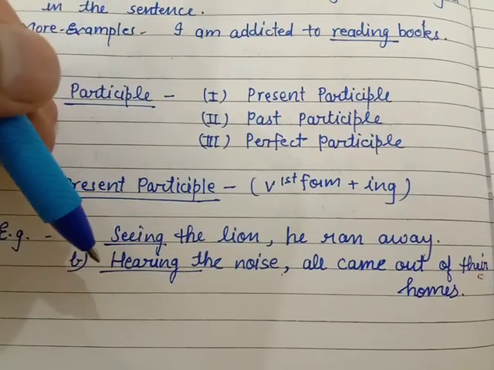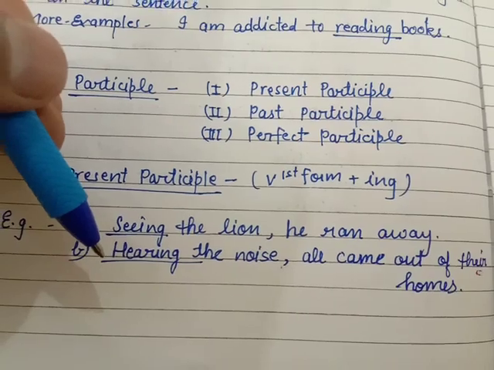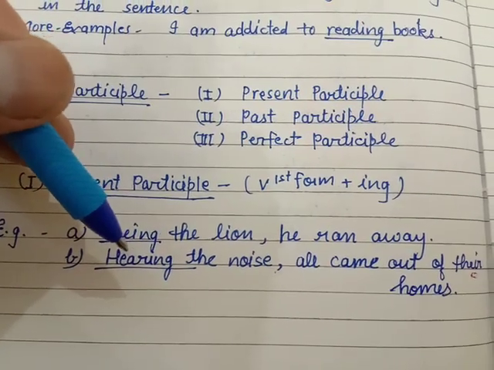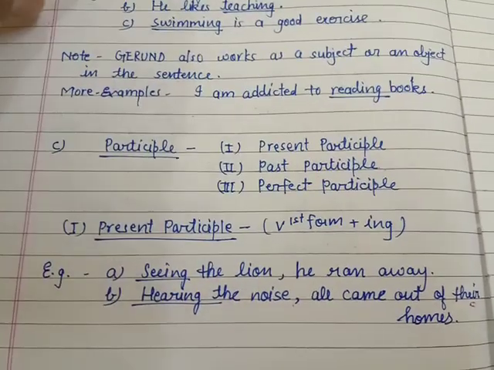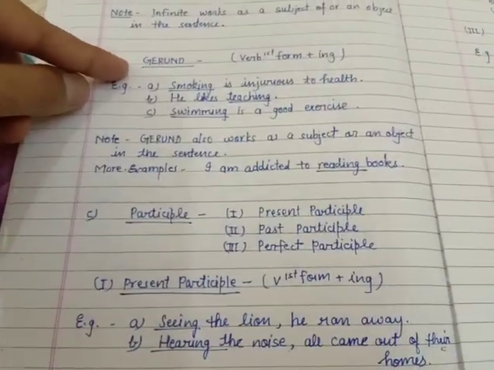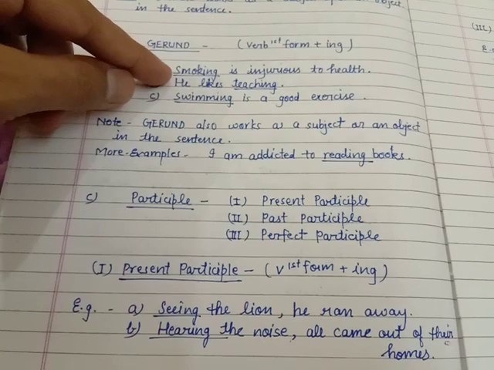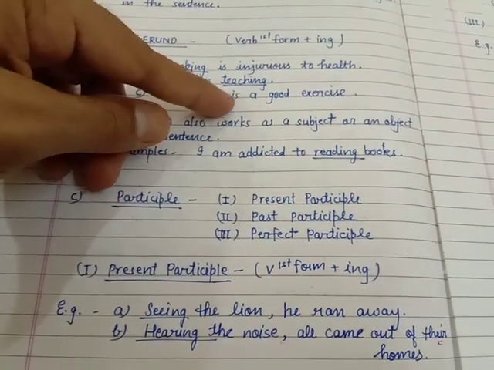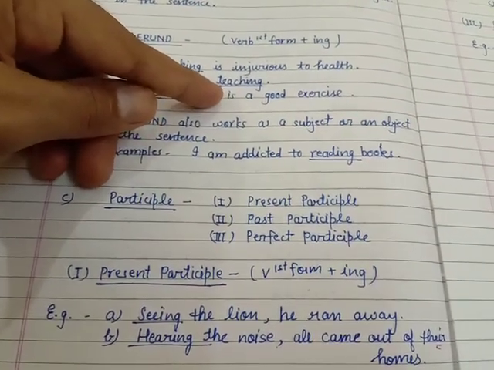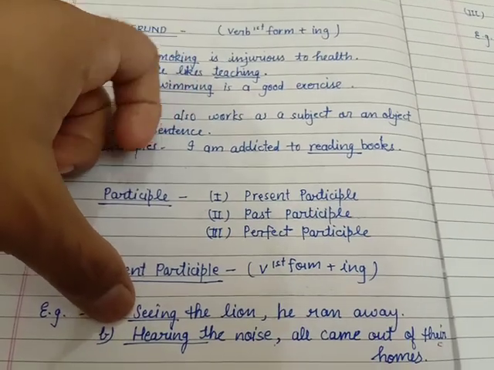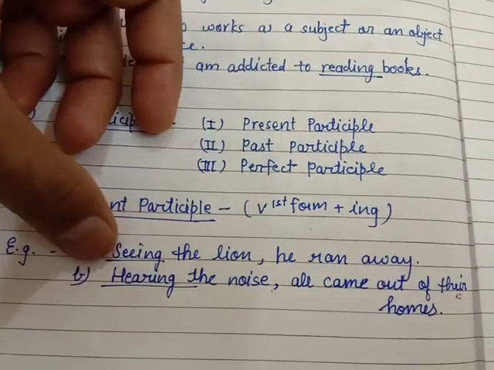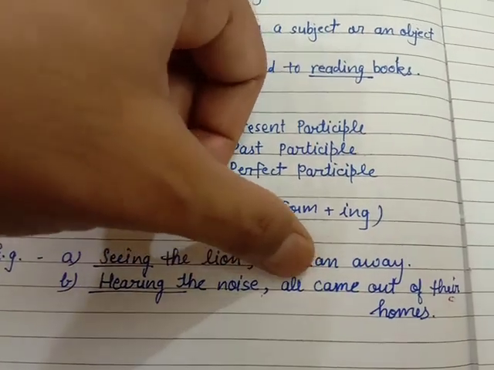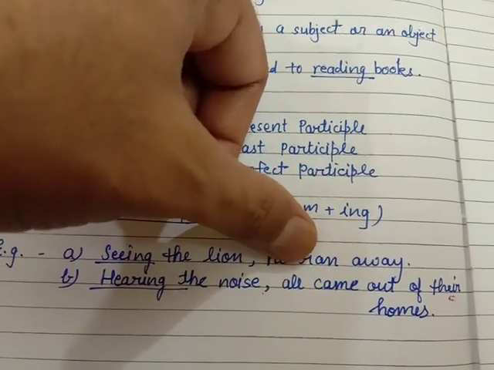It is working as an adjective. This is the difference between the present participle and the gerund. A gerund always works as a subject or as an object of the sentence, but here it doesn't act like that. Seeing the lion, he ran away. Hearing the noise, all came out of their homes.